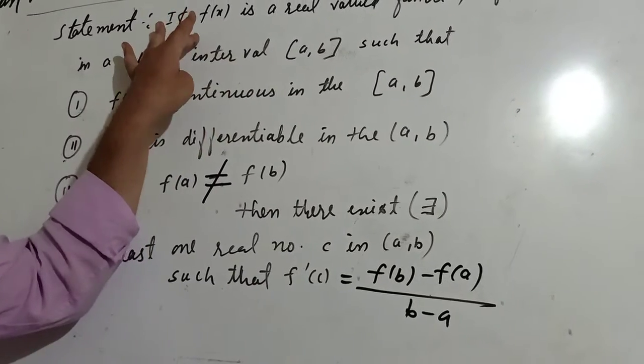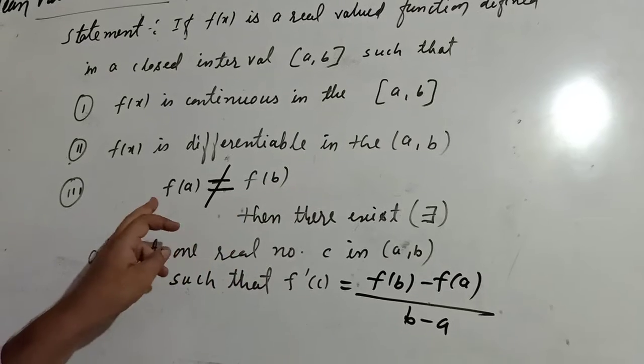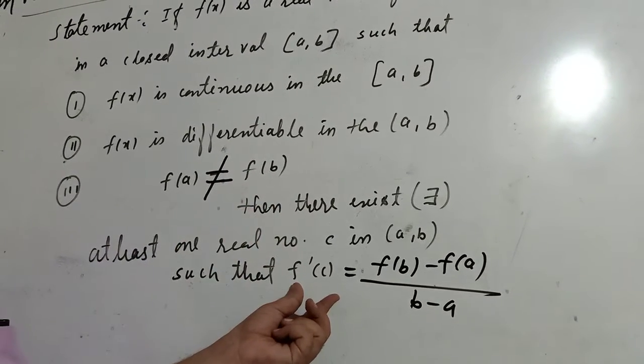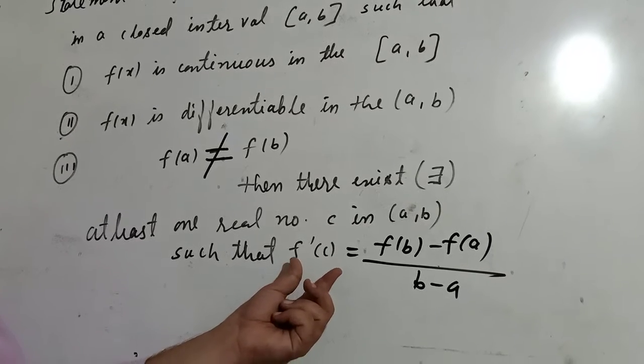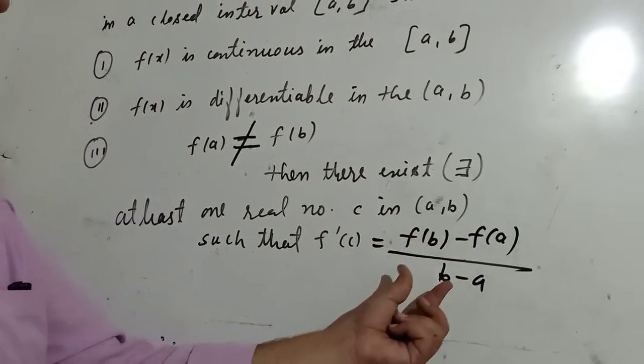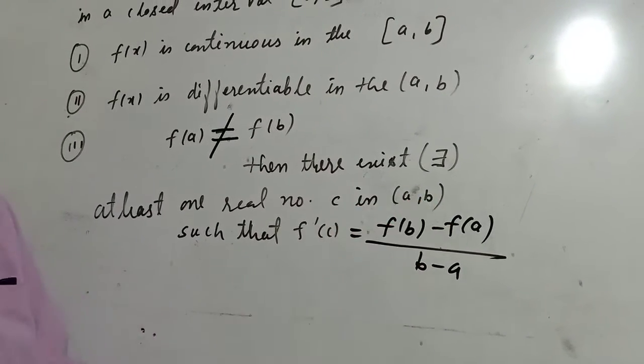Otherwise, from the statement, the second point has no change at all. Third point, f(a) is not equal to f(b), and for c, in Rolle's theorem we were getting f'(c) equal to 0, and here we are getting f'(c) equal to (f(b) minus f(a)) upon (b minus a), and c should be in the open interval (a, b).